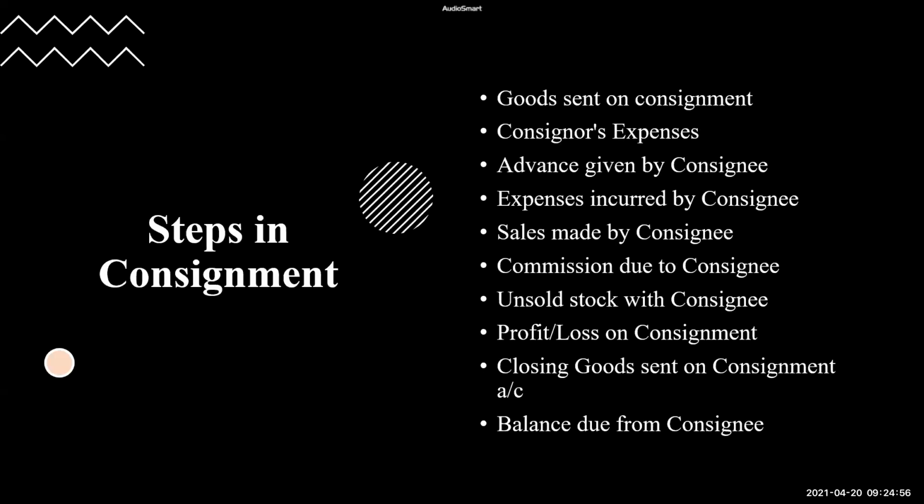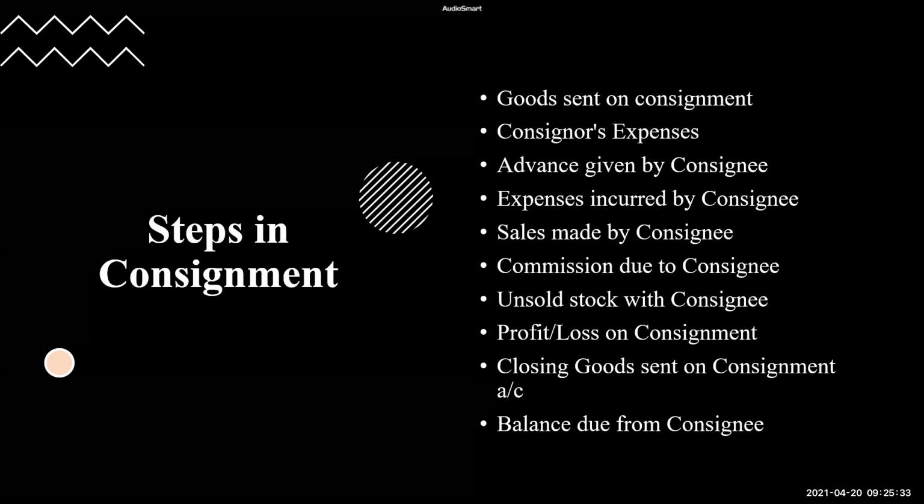Right? So now we are coming to the next step, which is called as the steps in consignment. So we have looked into the accounts which the consignor and the consignee are preparing. Now we need to look into the various steps in consignment. See, if you remember these steps in the same order, it will become easy for you to write the journal entries and prepare the ledger accounts. Every time follow the same sequence of the steps. As the steps are proceeding, you will write the entry and you will transfer it to the ledger account.